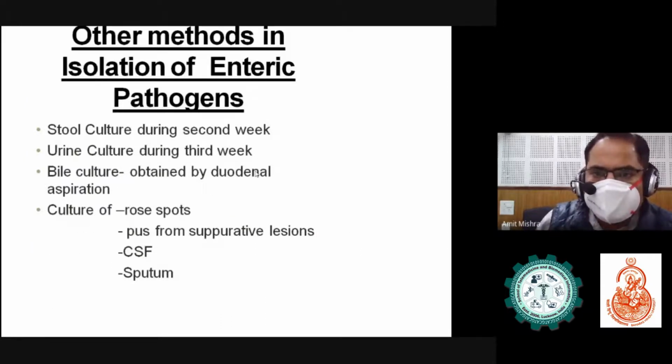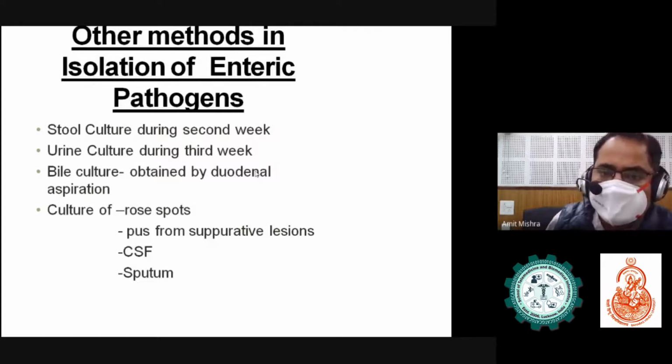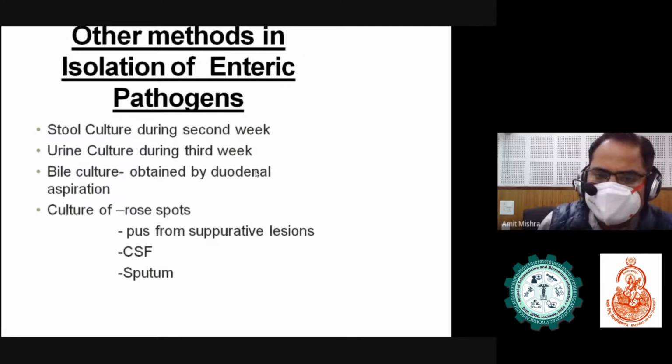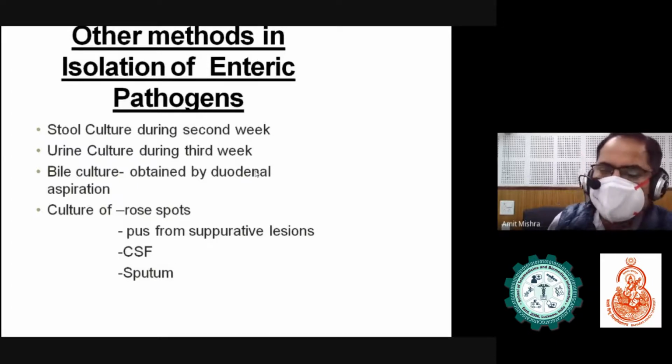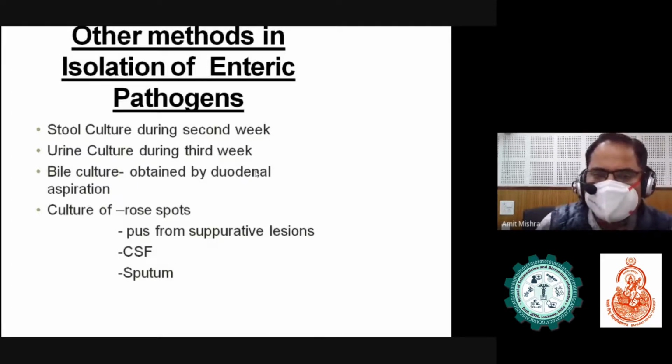Other methods of isolation of enteric pathogens: we can get it from stool culture during the second week, urine culture during the third week, bile culture obtained by duodenal aspiration, culture of the rose spots, suppurative lesions, CSF, and sputum. Blood culture is more sensitive in the first week. Bone marrow is also more sensitive in the first week, but we can go for the second week also.